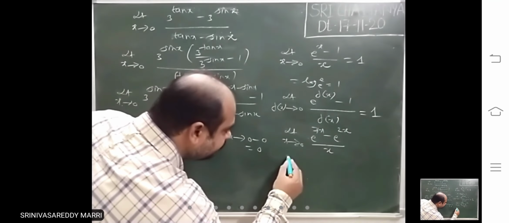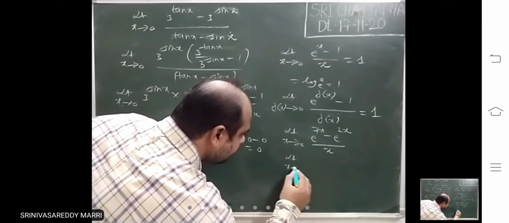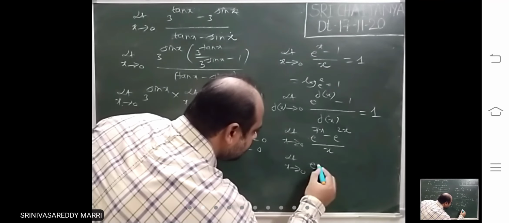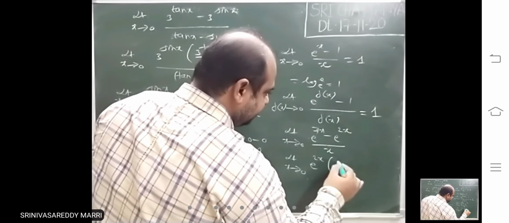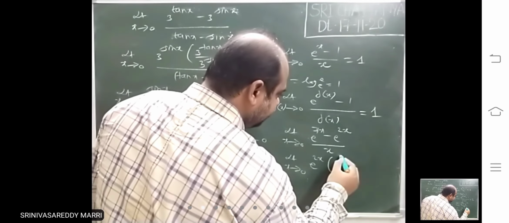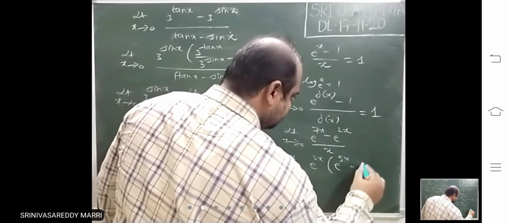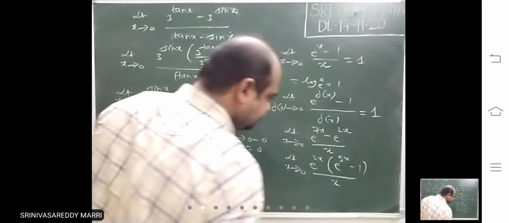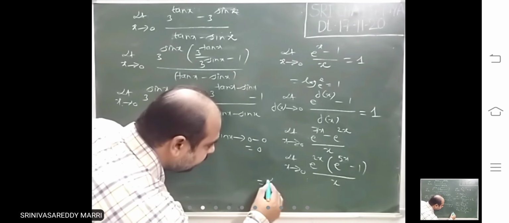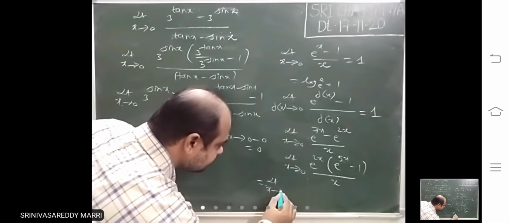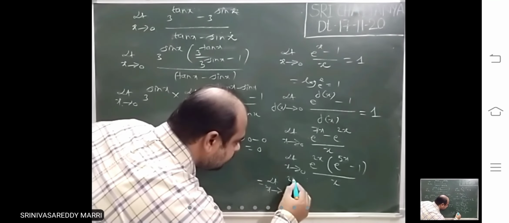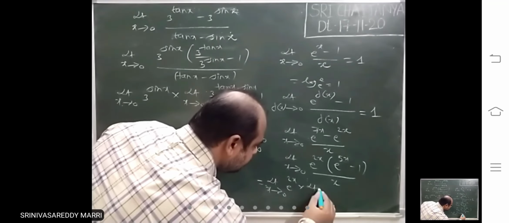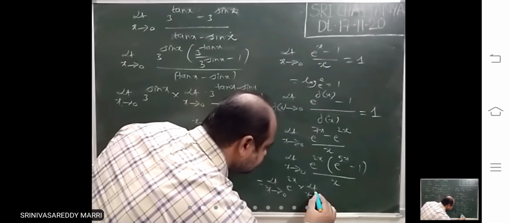You take e^2x common, so you will get e^2x times (e^5x minus 1) divided by x. Now you apply separate limits: limit x tends to 0 of e^2x into limit x tends to 0.